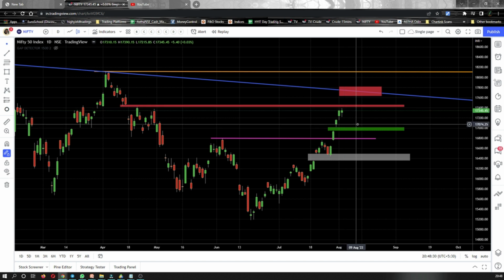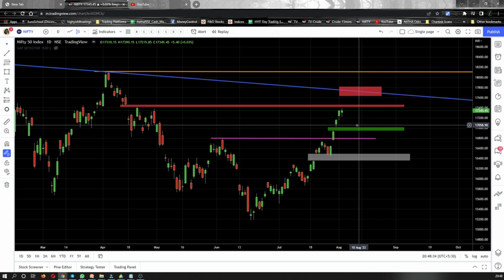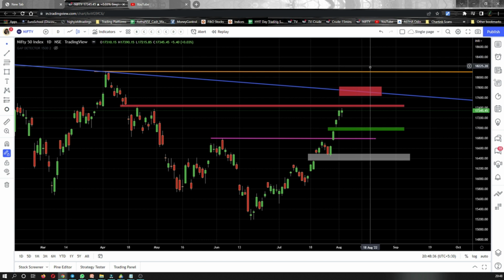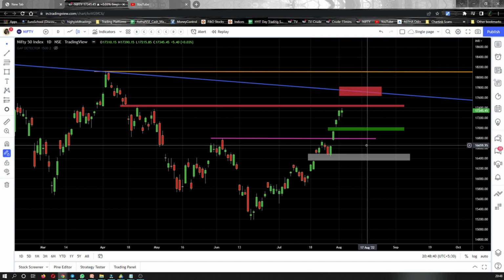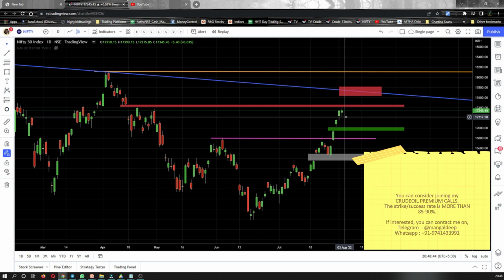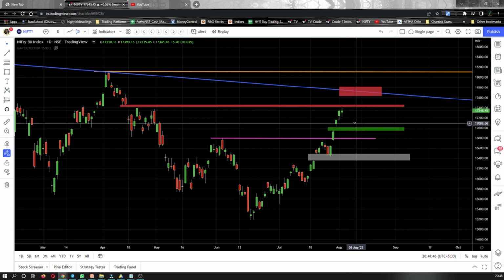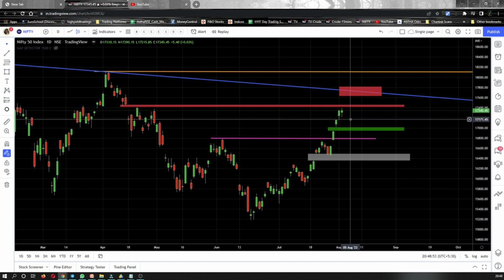So if it makes a higher low, it means that it will come down a bit, take a support, and zoom up again. It is very important to accept that in the coming days, Nifty might retrace down. It might give you a pullback,